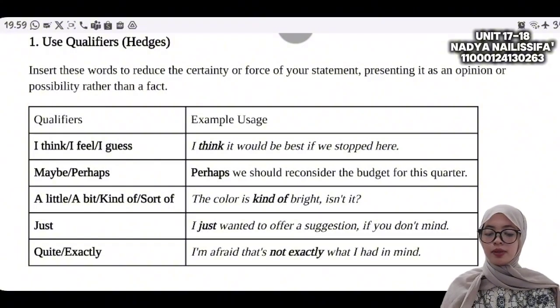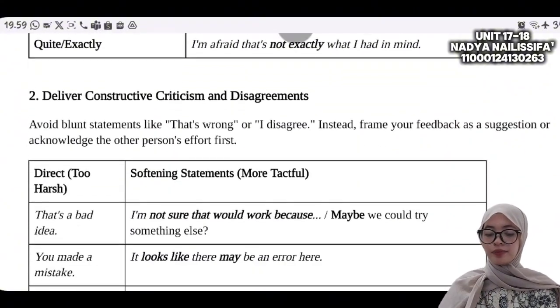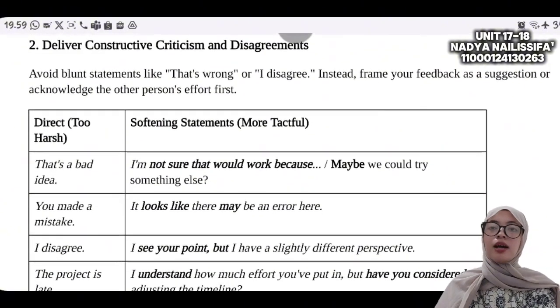Example, I think it would be best if we stop here. The second example, perhaps we should reconsider our budget for this quarter. That is more polite, presenting it as an opinion or possibility rather than a fact.